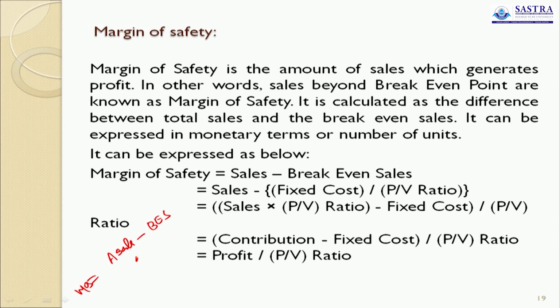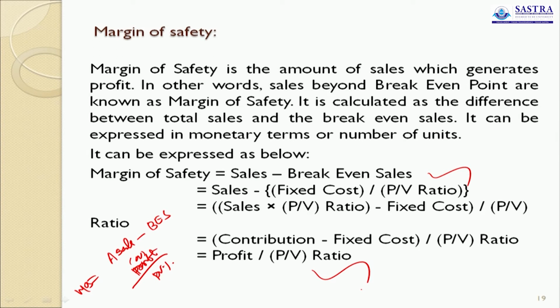And it is also calculated as profit divided by PV ratio. So one is actual sales minus break-even sales. The other formula is profit divided by PV ratio. So these are the formulas for calculation of margin of safety.